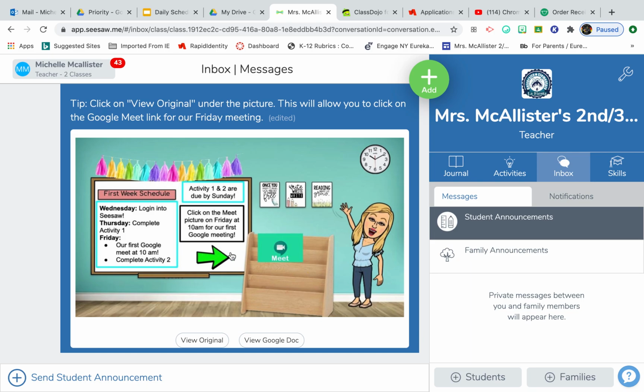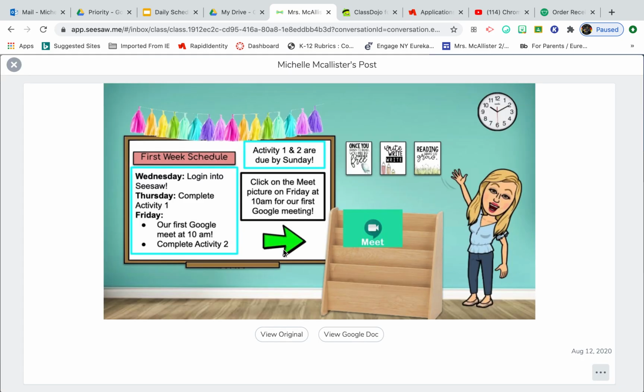So those Google Meet meetings will be right here. And as you can see, if I try and click on it right now, it won't let me. I'm on an Apple computer. You guys have Chromebooks. I believe your view is very similar to mine, where you have to click something called View Original. If you're on an iPad, just simply click the screen with your finger and View Original will pop up.